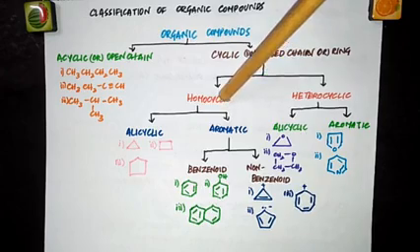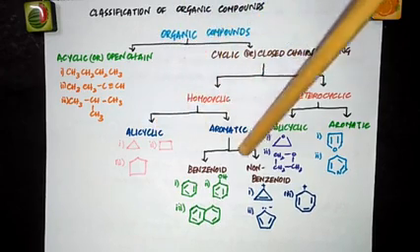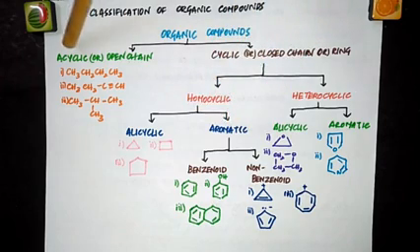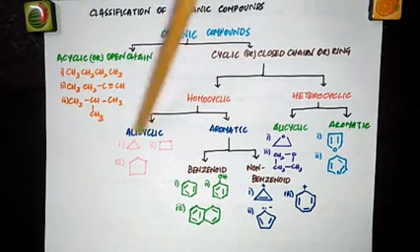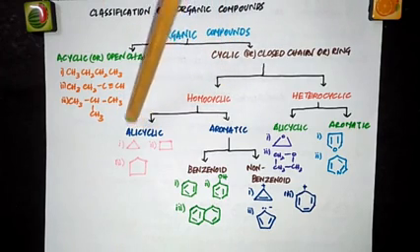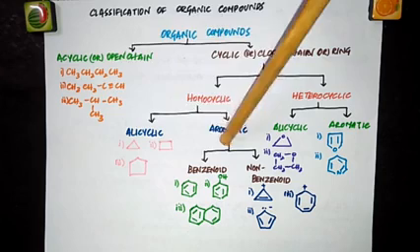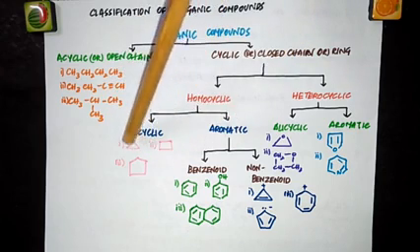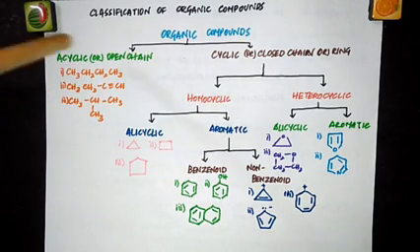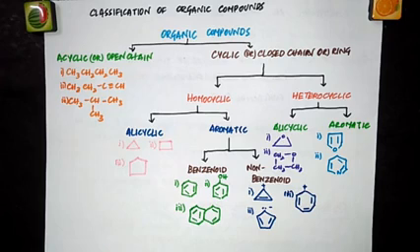These homocyclic compounds are further classified into two subclasses, alicyclic and aromatic. Look at the difference. This is acyclic, this is alicyclic. When you take alicyclic, they are homocyclic compounds which resemble aliphatic compounds. Acyclic compounds are also called aliphatic compounds.